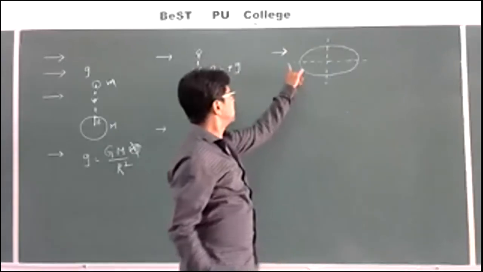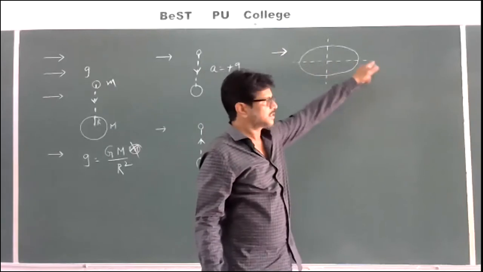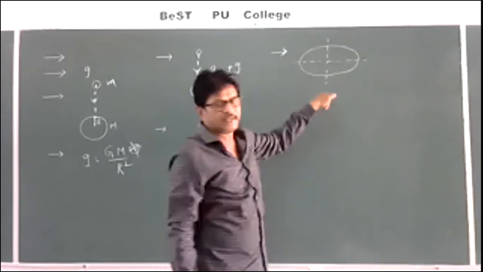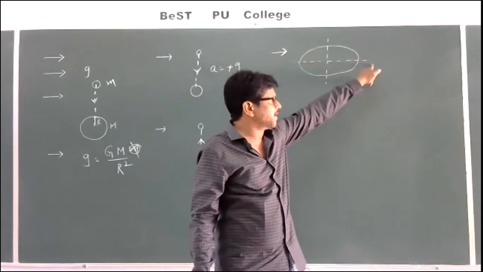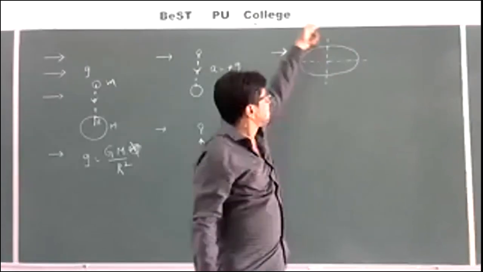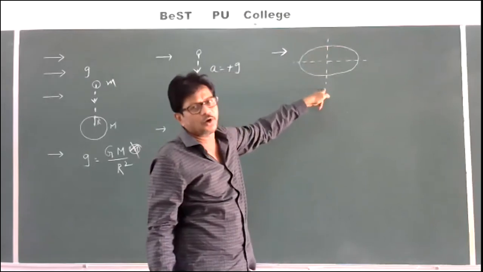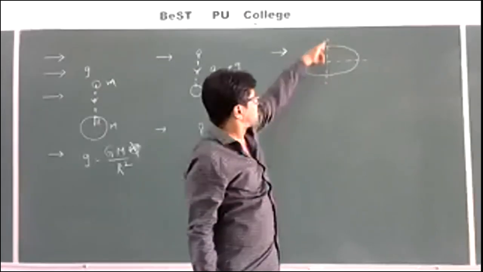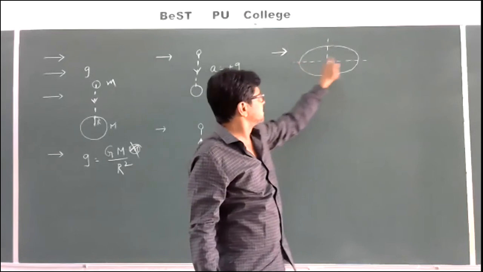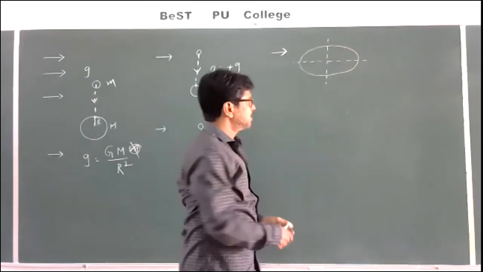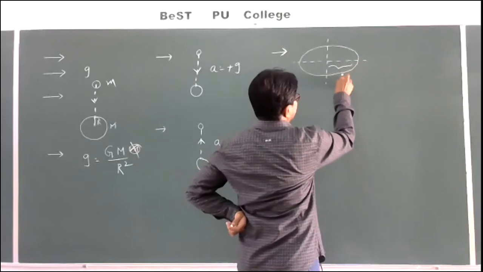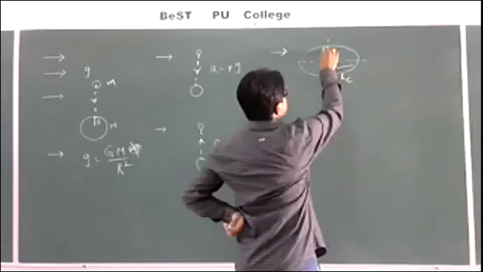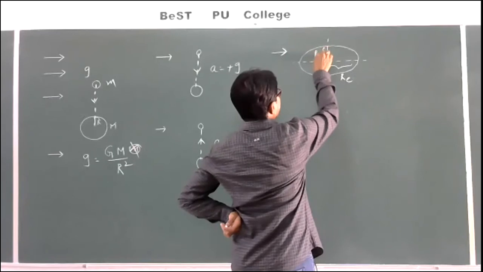So this is called the major axis, and this is called the minor axis. The major axis we call the equatorial line, and the minor axis we call the polar line. So this is the polar line and this is the equatorial line. This is called the equatorial radius and this is called the polar radius.